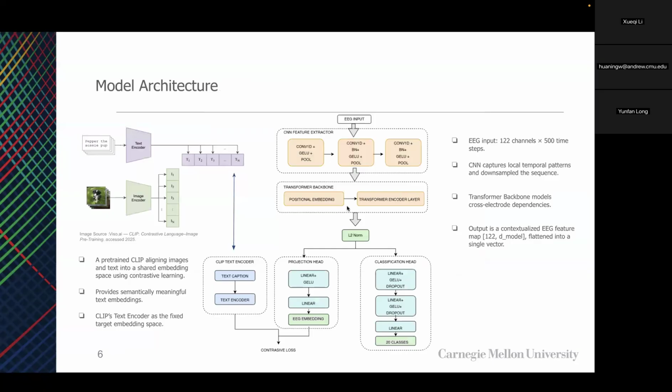So this is our model architecture. The raw EEG input first goes through a CNN feature extractor to capture local temporal patterns. Then the transformer backbone processes the sequence, modeling complex cross-electrode dependencies. The extracted EEG representation vector is used by two heads: a single MLP classification head and a projection head for alignment with the fixed CLIP text encoder.